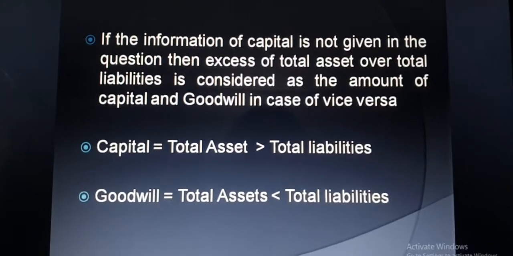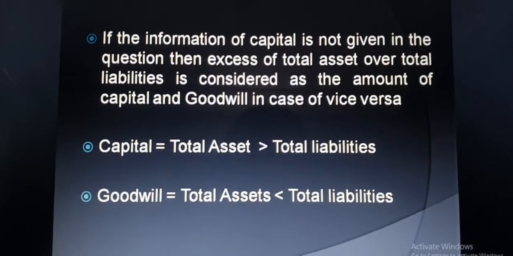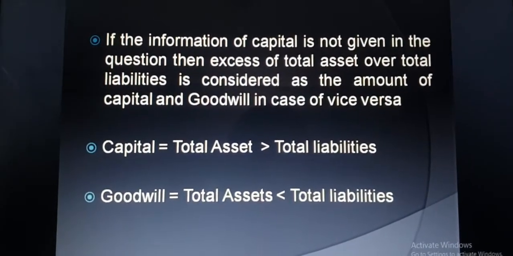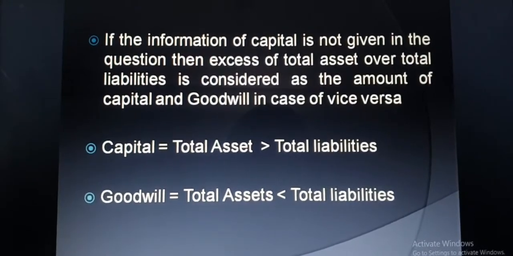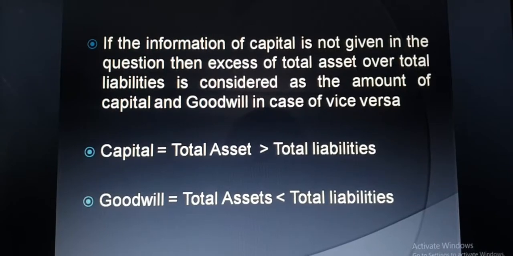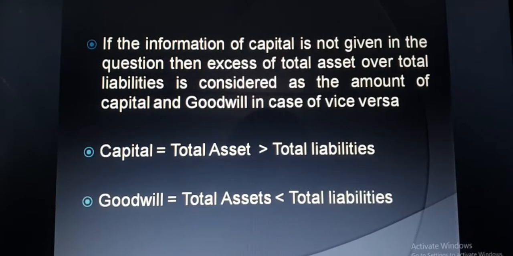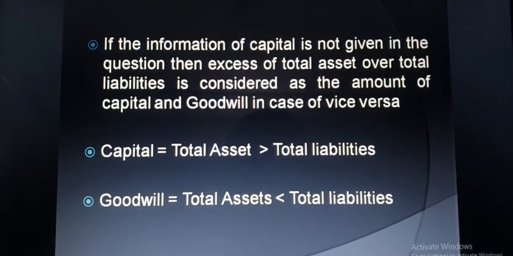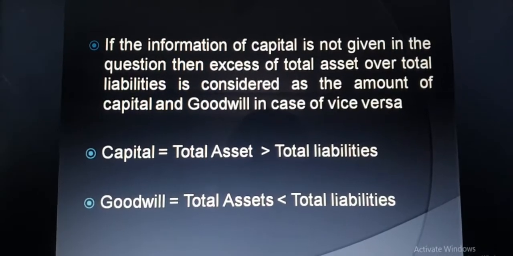But if the total of assets is less than the total of liabilities, then the difference will be considered as the amount of goodwill. So the difference of total assets and total liabilities may be capital or may be goodwill. That depends upon the information given in the question.